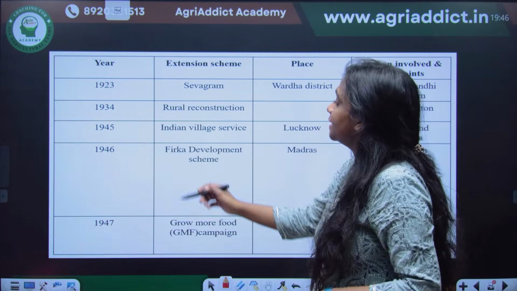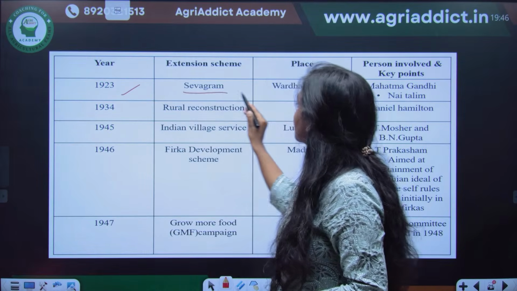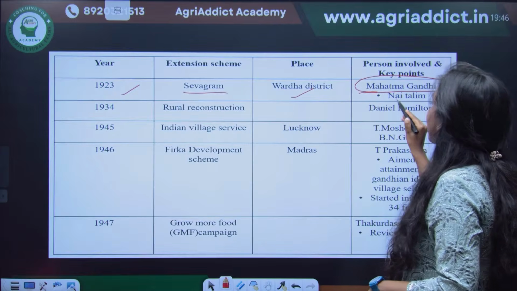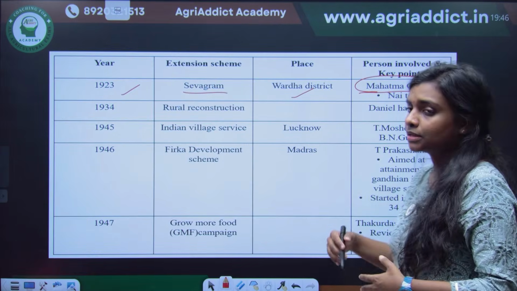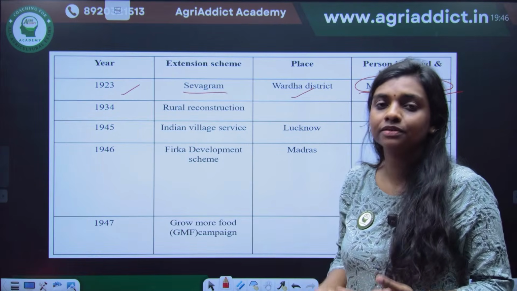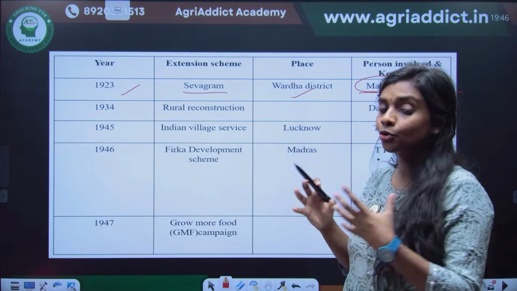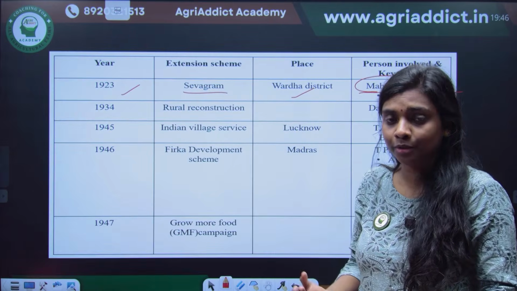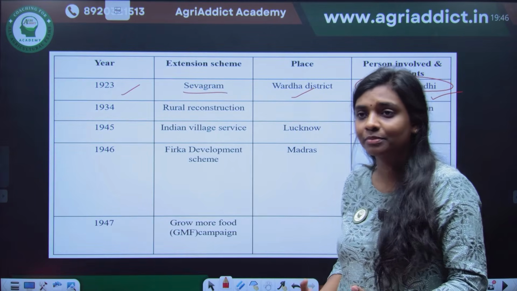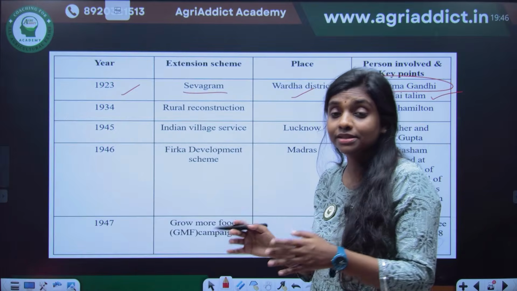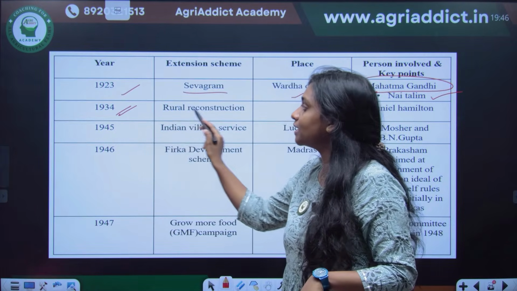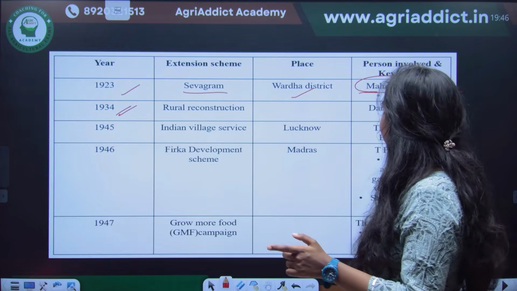Then in 1923, Sevagram was originated by Mahatma Gandhi in Wardha district, and the Nai Talim, something related to new education, was given to the place. So he was concentrating not only on agriculture production, but also on the overall development of the people through education, through employment, through cottage industries and all. Then in 1934, we already told that the rural reconstruction scheme was started by Daniel Hamilton.